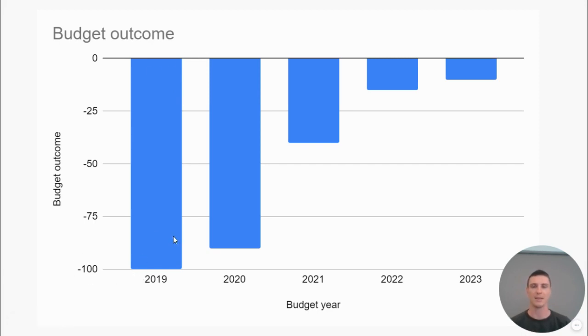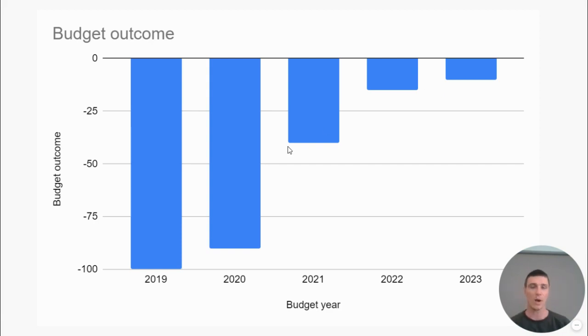That means that the government has outlays or expenses greater than its revenues. And we can see that the outcome is getting smaller, or I should say the deficit is getting smaller over time. And what's confusing sometimes is the examiner will ask you, well, what's the likely impact of this trend in the budget outcome or this decrease in deficits on Australian government debt or public debt, same thing.